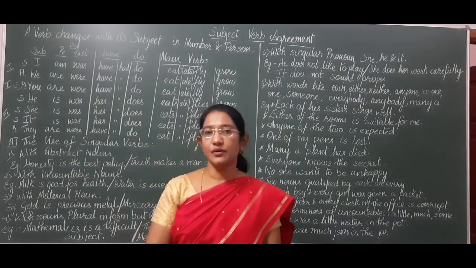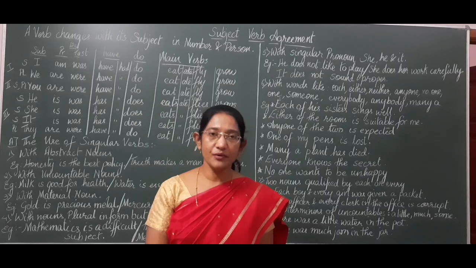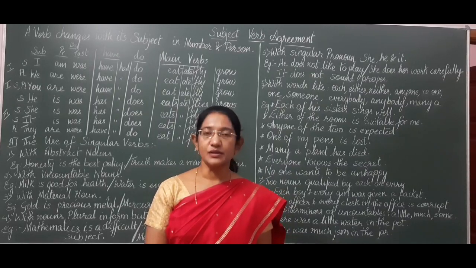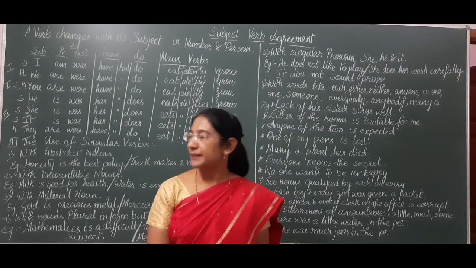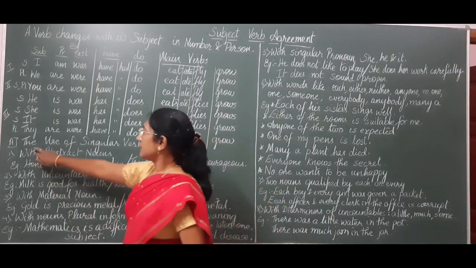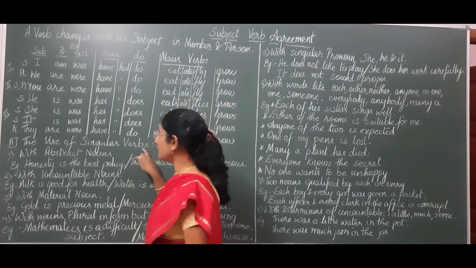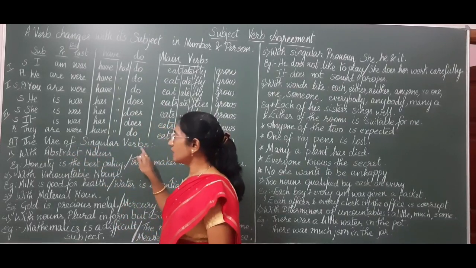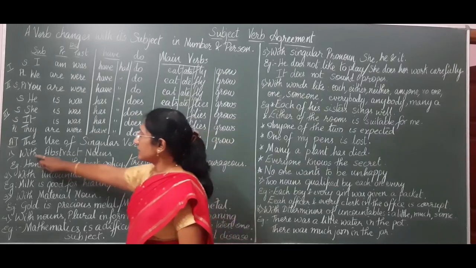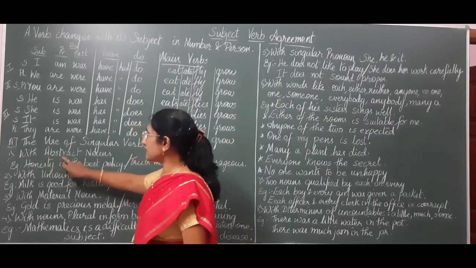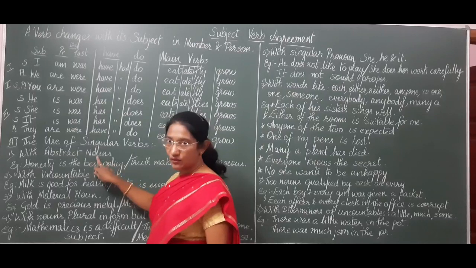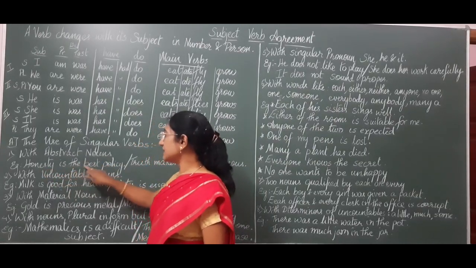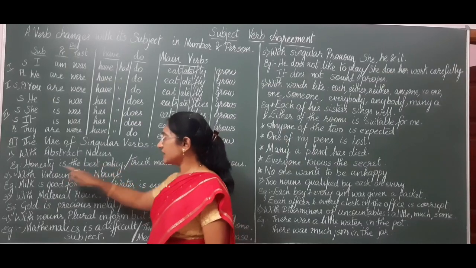Let us now note a few points to comprehend the proper usage of verbs with their suitable subjects. We shall now note the use of singular verbs. Singular verbs are used with abstract nouns, like: Honesty is the best policy.